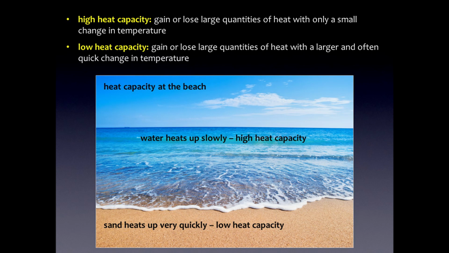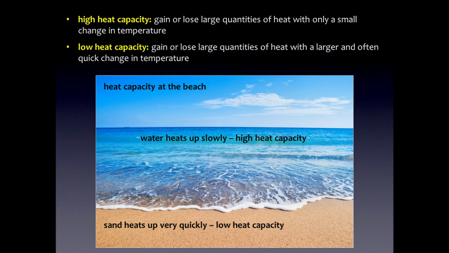A low heat capacity, on the other hand, means that you gain or lose large quantities of heat with a larger and often quick change in temperature. So really an example is looking at the beach once again. Imagine you go to the beach, it's a hot, sunny day. The sand heats up very, very quickly because it has a low heat capacity. It only requires about 0.2 calories of energy to raise a gram of sand 1 degree in temperature.